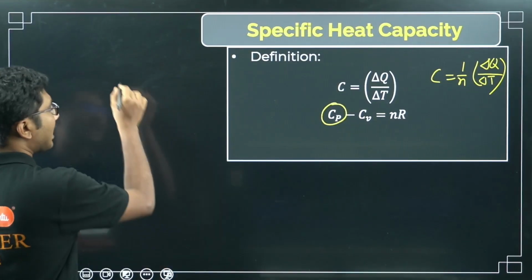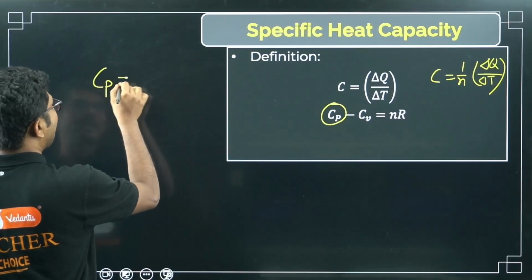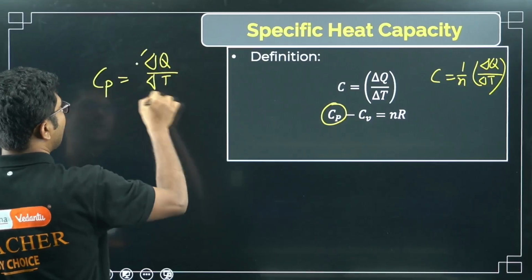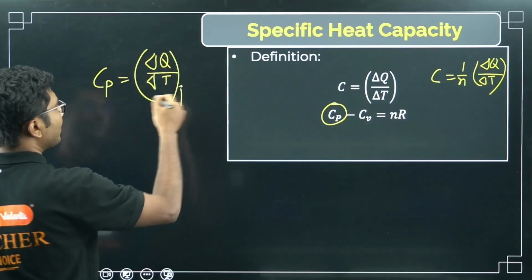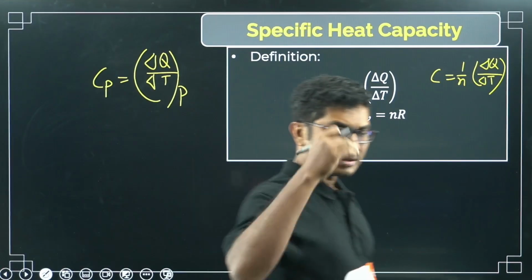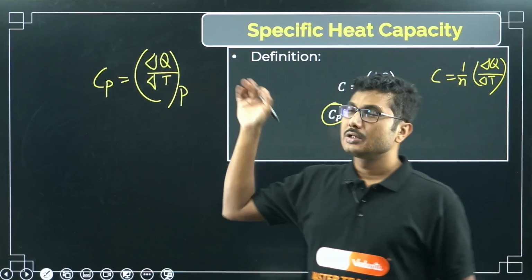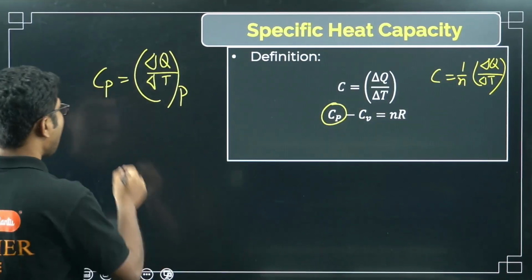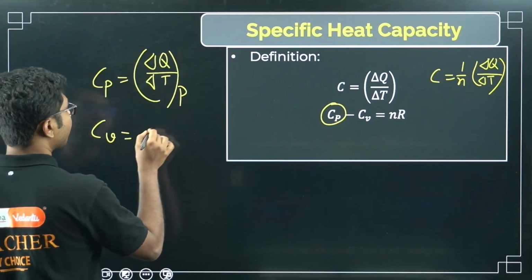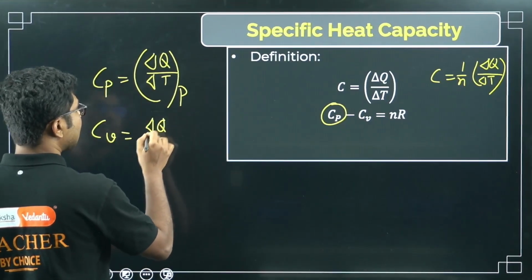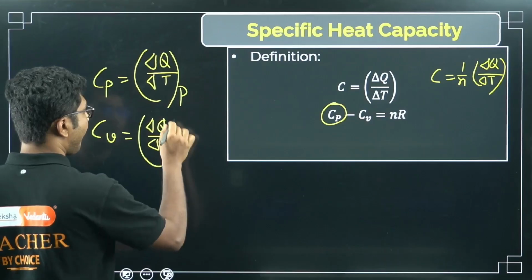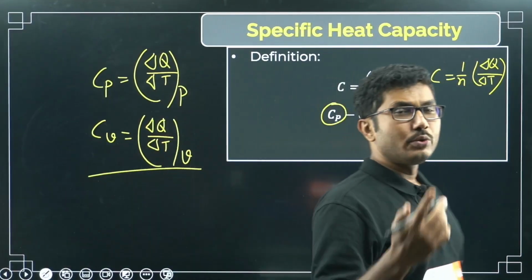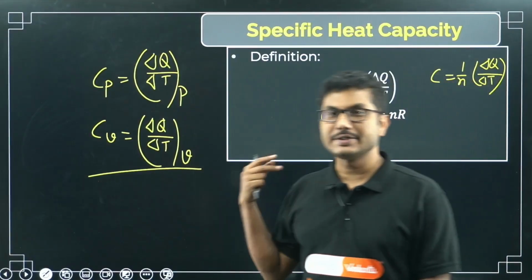Okay, so there are some cases where you can calculate delta Q from the first law, and delta T from the gas equation. If you put them at constant pressure, there are different equations for that, you remember. So this is called specific heat capacity at constant pressure, and specific heat capacity at constant volume is given by delta T at constant V.